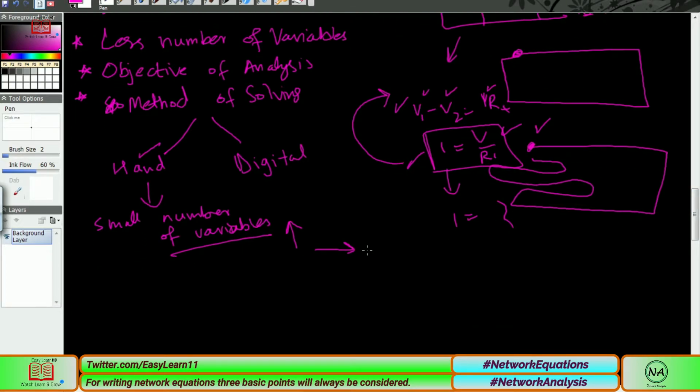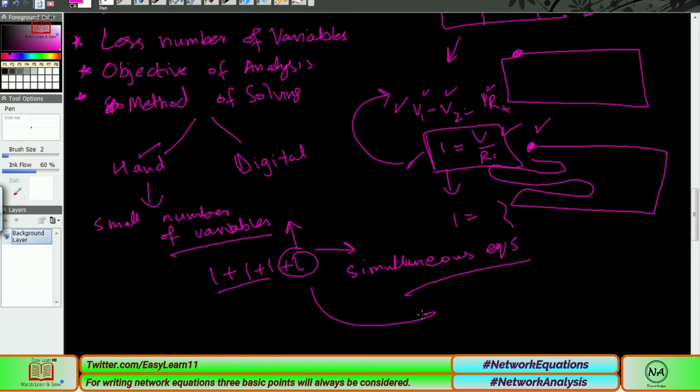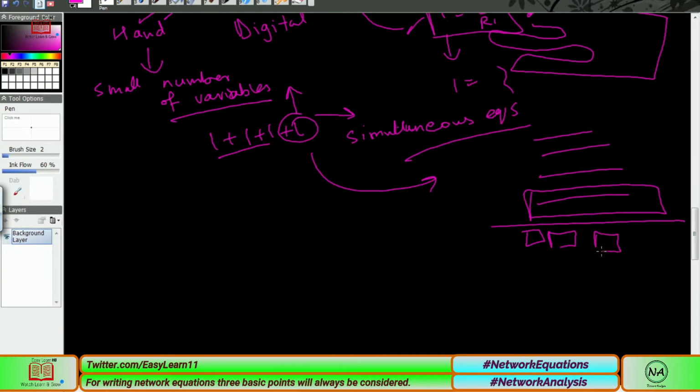It will result in an increase of simultaneous equations. If we increase our unknown variables from 1 plus 1 plus 1, 3, to 4, even if one variable is increased, our simultaneous equations are going to increase by one also, and this increase makes the method very, very long, increasing at a very high rate. So this is the thing we need to also consider.